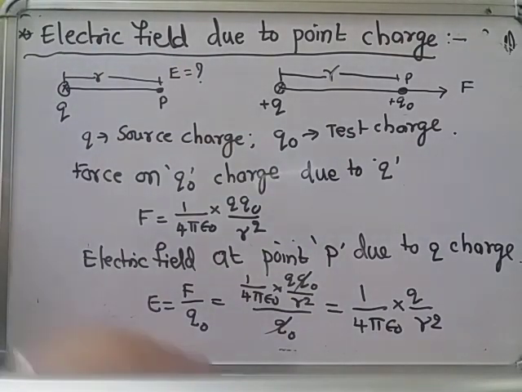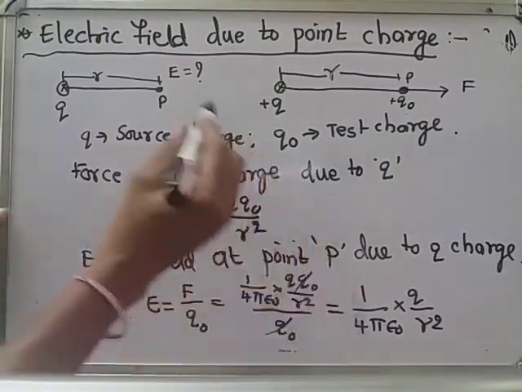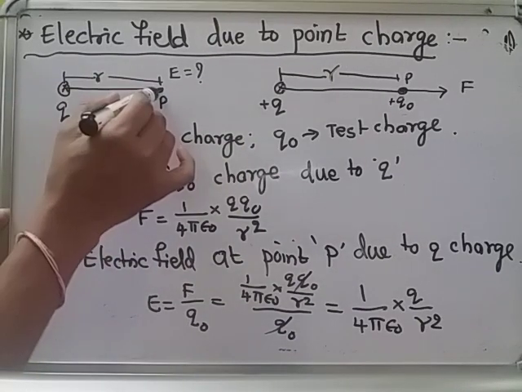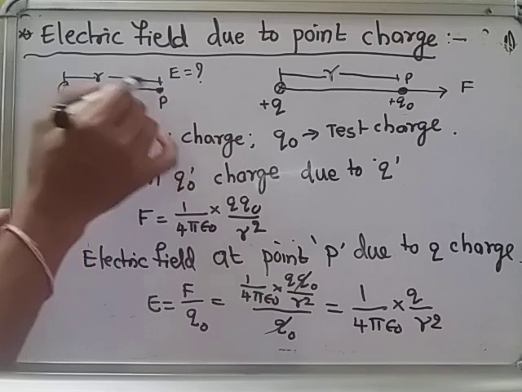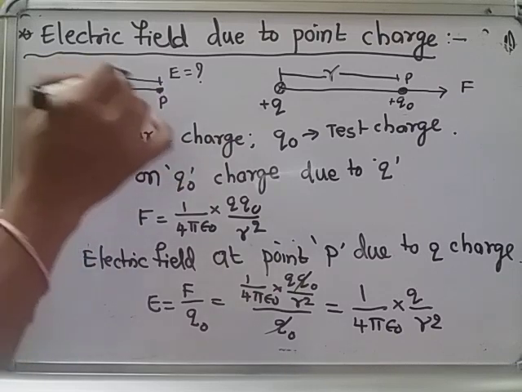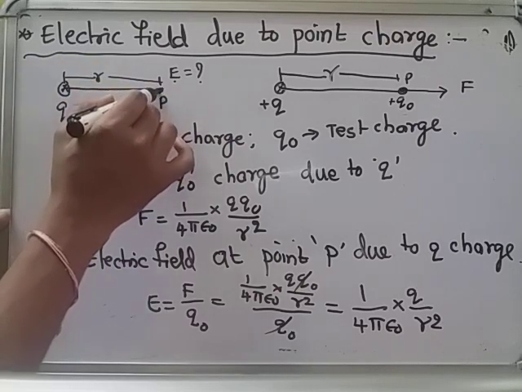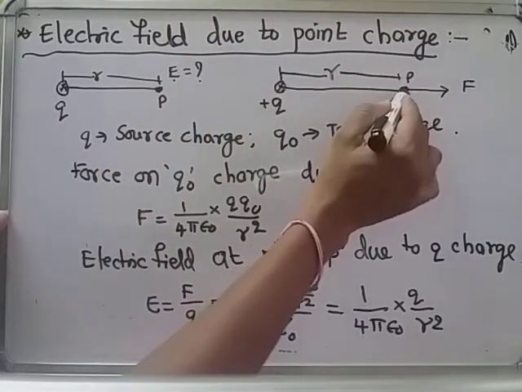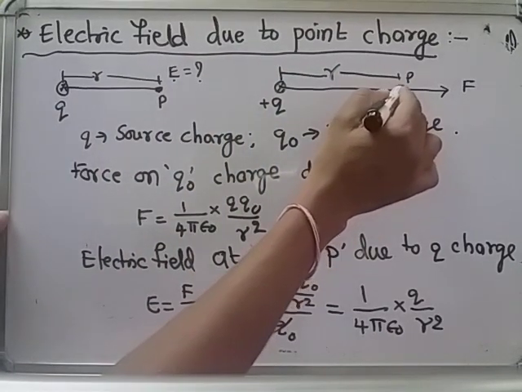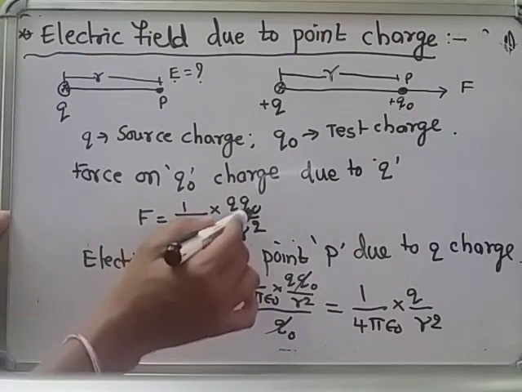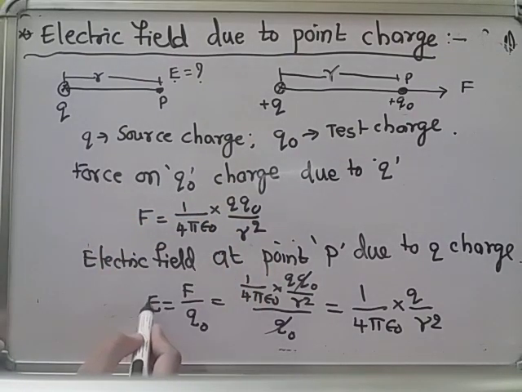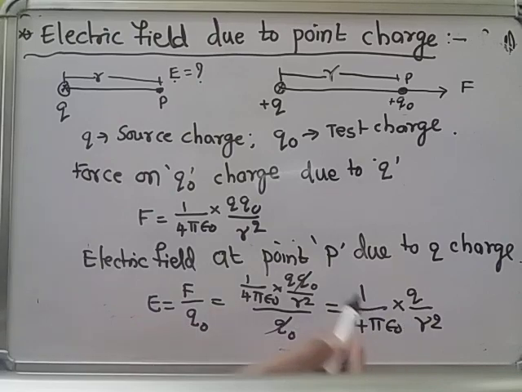Now some more information, it is very simple to find out. In order to find out the electric field due to Q charge, what do we have to do? We want to find out the electric field at point P, which is at r distance from Q charge. For that, we have to place some test charge Q naught at point P that will experience some force. We write that force formula. After that, that force by test charge gives the electric field at that point P.